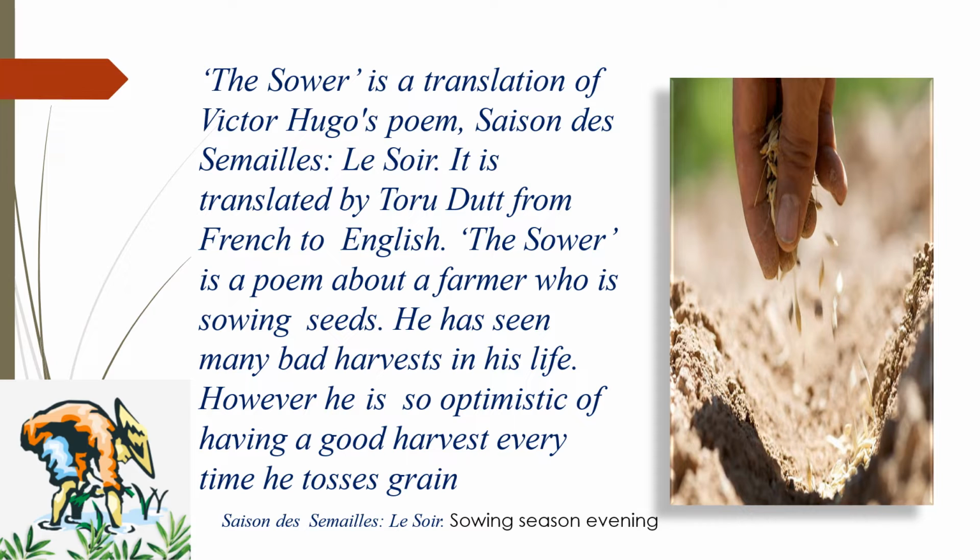The present poem, The Sower, is translated from Victor Hugo's poem Saison des Semailles, Le Soir. It is a French poem. It is translated by Toru Dutt from French to English. Saison des Semailles, Le Soir means sowing season, evening. The Sower is a poem about a farmer who is sowing seeds. He has seen many bad harvests in his life. However, he is so optimistic of having a good harvest every time he tosses the grain, that is, he sows the grain. That is why the name of the poem is The Sower.